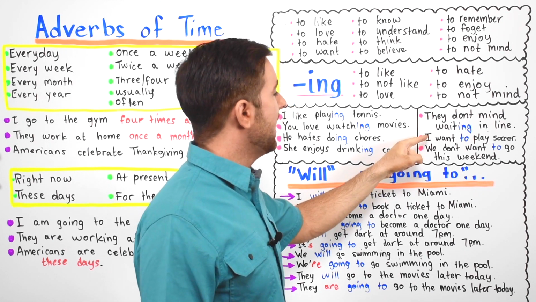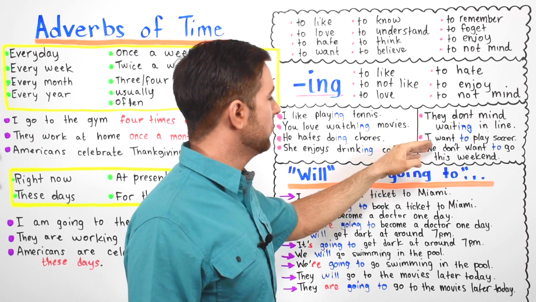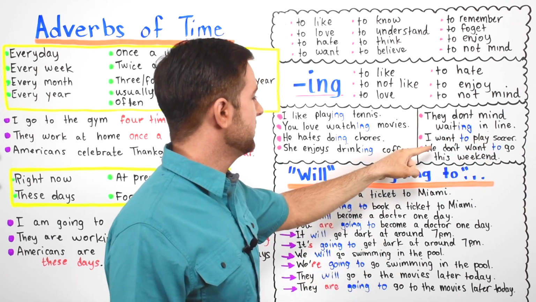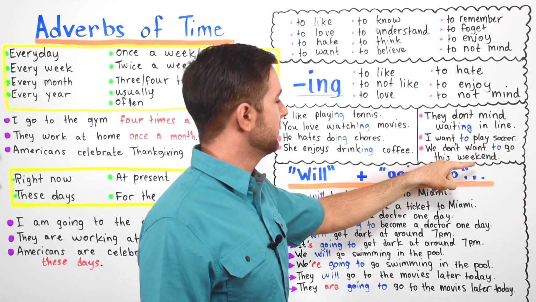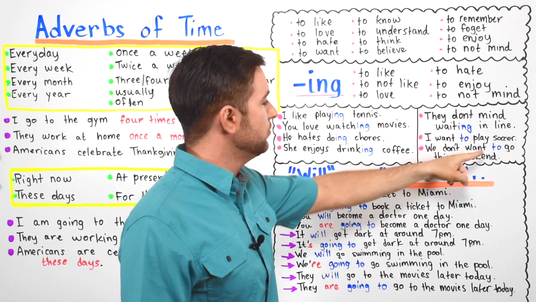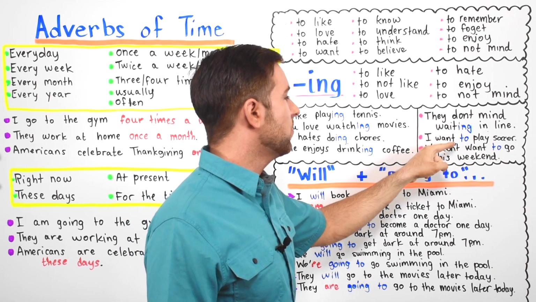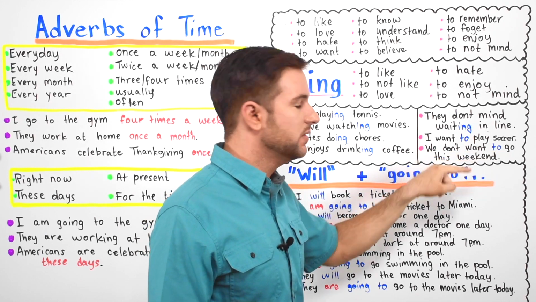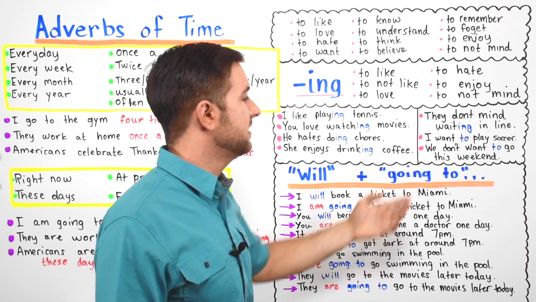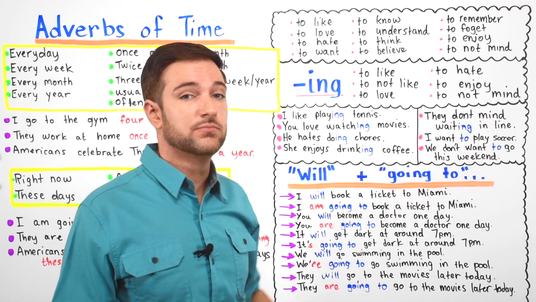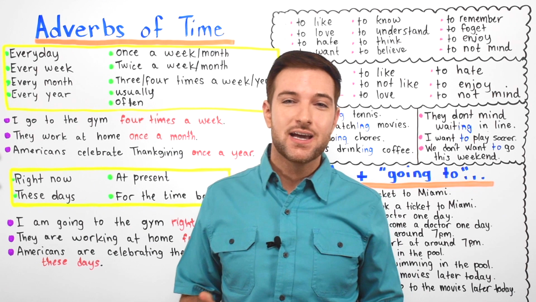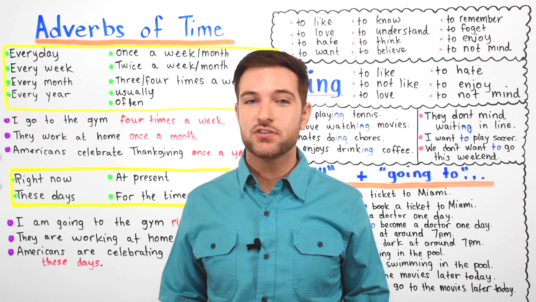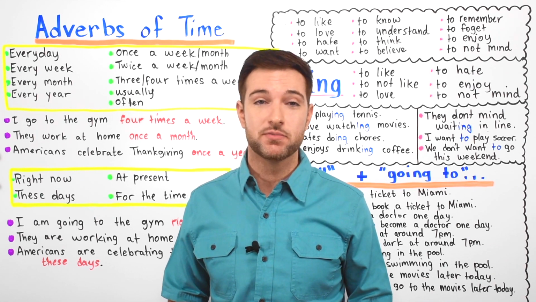And then here we have I want. Remember, we have the verb to want. I want to play soccer. Here we have we don't want to go this weekend. We can't say I want playing soccer. No, we don't want going this weekend. You can't say that either. You have to say the infinitive form with to. So unfortunately, guys, these are rules that you have to memorize, and although they might seem a bit complicated, after enough practice they will be very easy for you to remember, so don't worry.